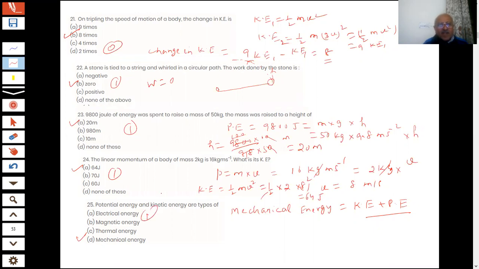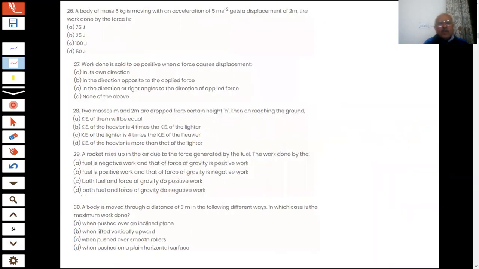The correct answer has been given by Vidhi. You are getting one full marks for this question. So far, so good. Only one or two errors are there. You can see, even you knew the answers for that also. The answers were known to you, but you just made a minor mistake. Okay, next question.